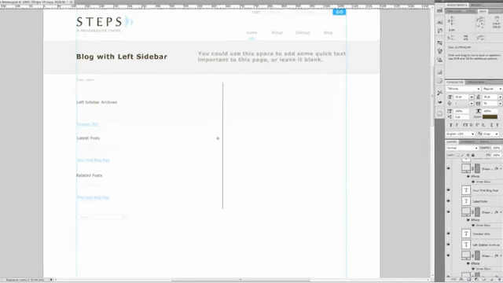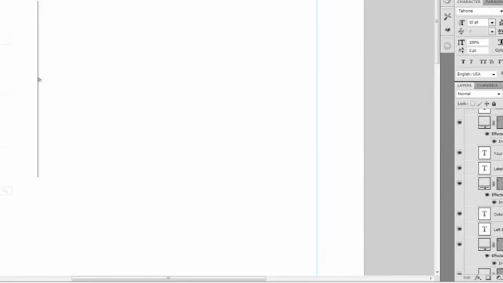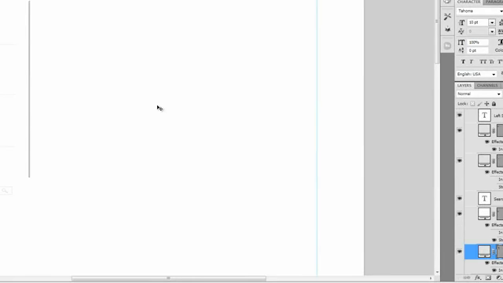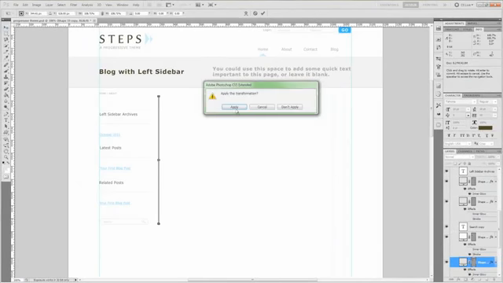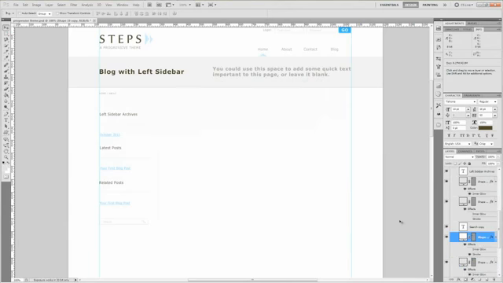Hide the About and move the separator about there. We're going to make it a little bit longer, about there, and that should be good. Move it over just a little bit more. Okay, good deal.